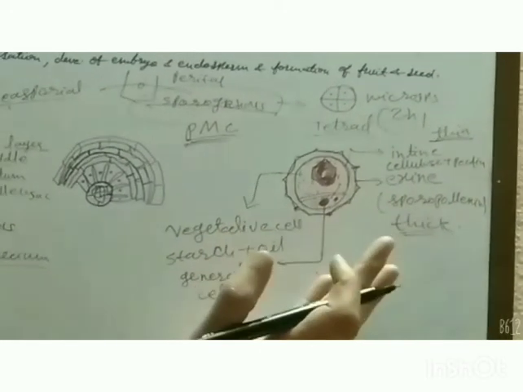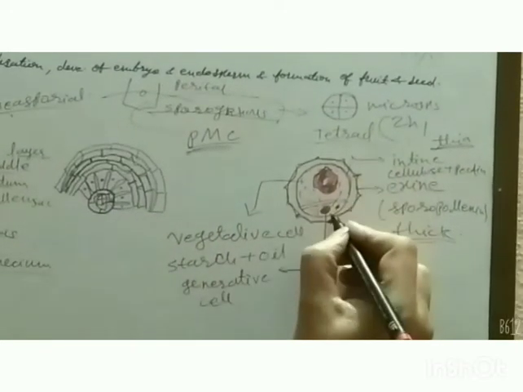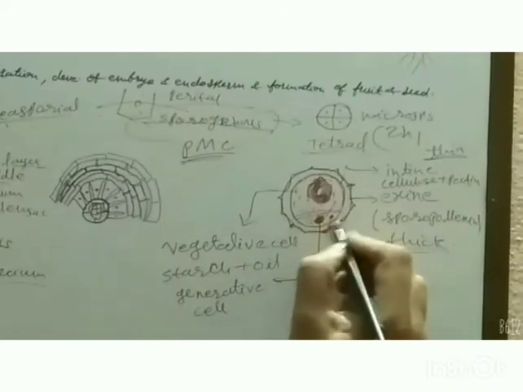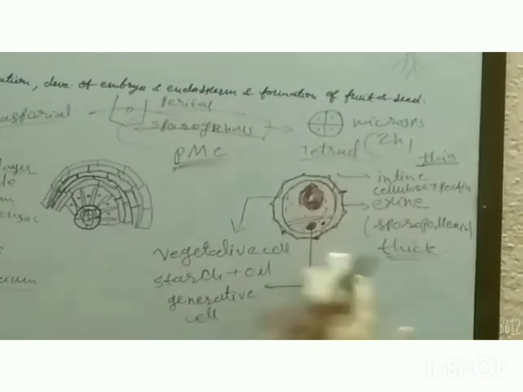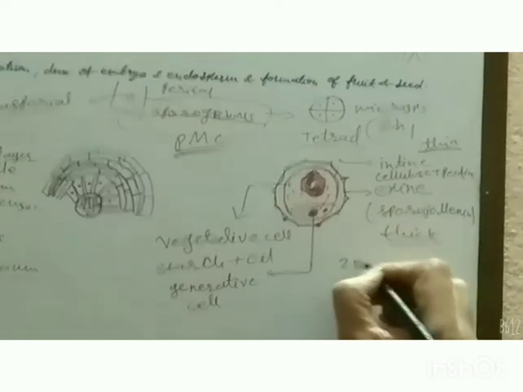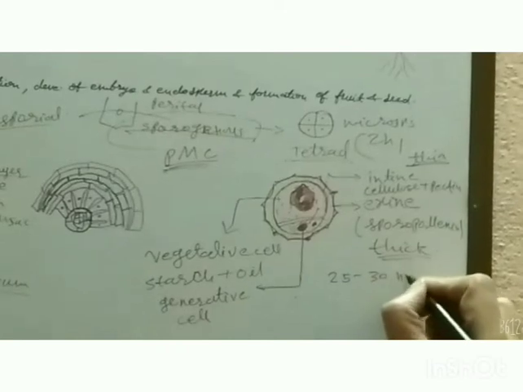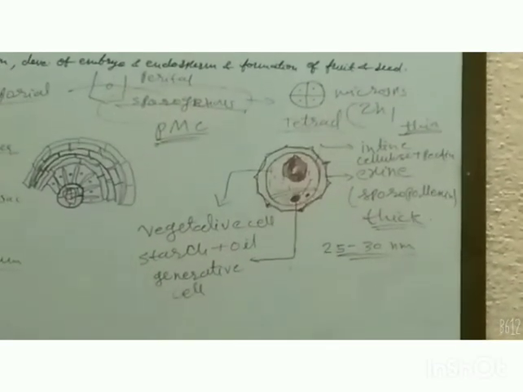Till then, it is called only the pollen grain. After this, the two-celled or three-celled structure is called the male gametophyte. The size of this pollen grain is 25 to 30 micrometers in diameter.